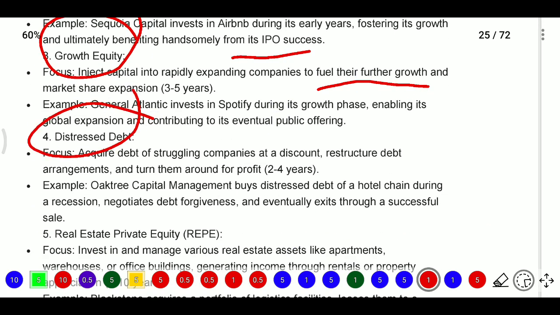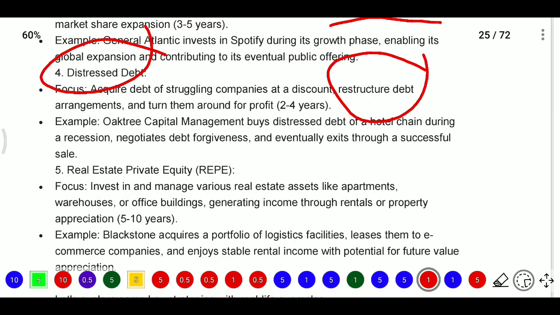And distressed debt: here they acquire the debt of struggling companies, which will sell their company shares at a discounted price. After that, they restructure the debt arrangement and turn the company around for profit, over 2 to 4 years. For example, Oaktree Capital Management buys the distressed debt of a hotel chain during a recession, or negotiates debt forgiveness, and eventually exits through a successful sale.